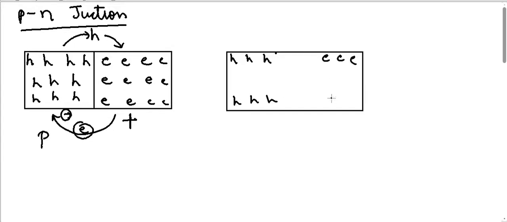And because some of the electrons, suppose these electrons have diffused from here to here, there will be electrons here and there will be holes here. Because electrons have gone from a neutral body from here to here, this side will have negative charge, and this side will have positive charge.